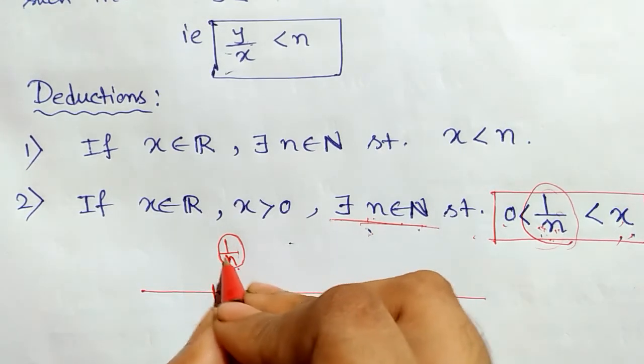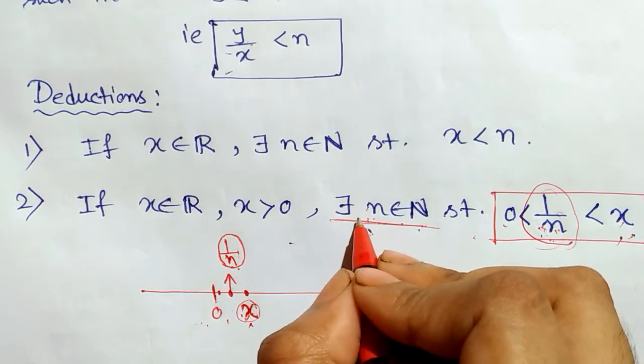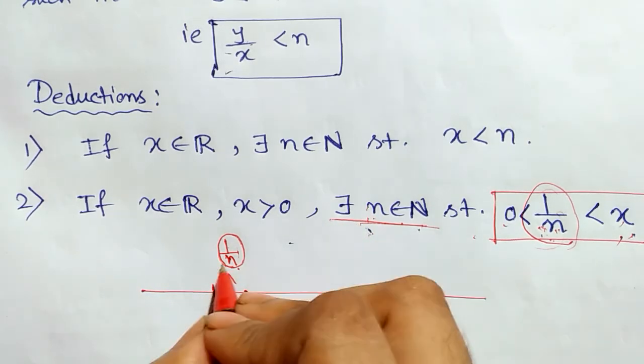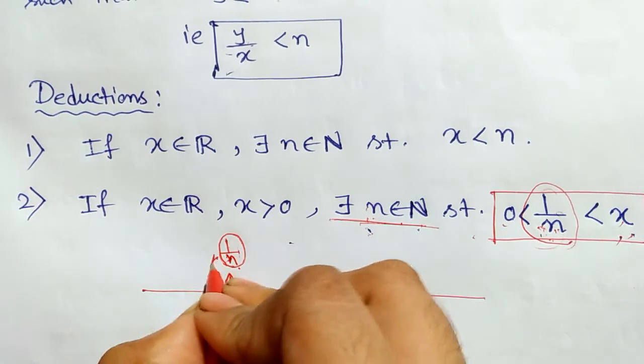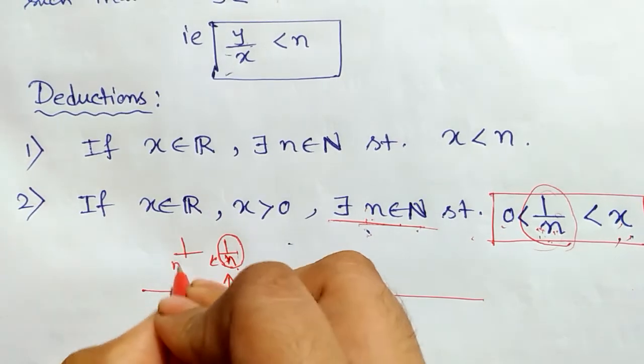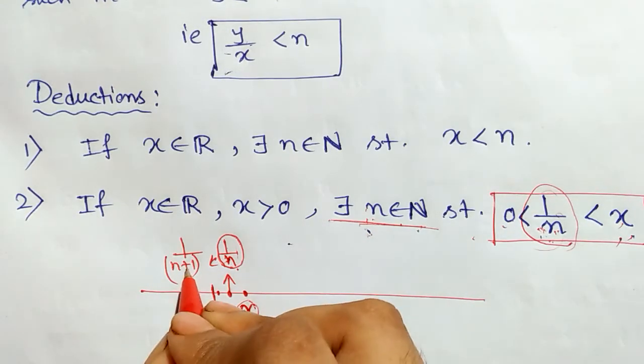Again for this real number we can get another natural number, right? So what is the natural number? Just n plus 1, right?